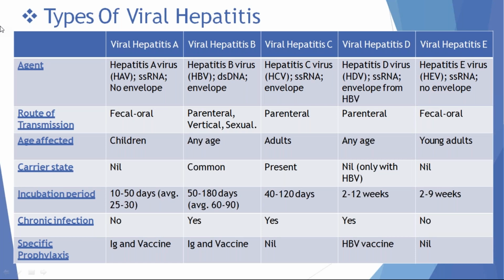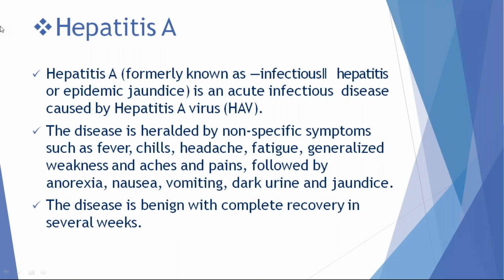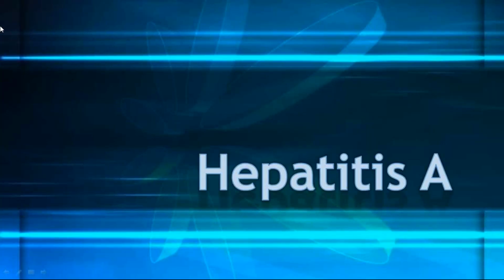Among these, chronic infection or chronic hepatitis is seen only with hepatitis B, hepatitis C and hepatitis D. Hepatitis D only infects patients with hepatitis B. Isolated infection of hepatitis D is very rare or negligible. Vaccination is available only for hepatitis A and hepatitis B. There is no proven vaccine for hepatitis C, D, and E. That's why hepatitis A and B are vaccine preventable.